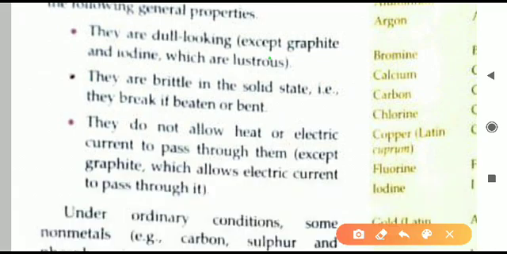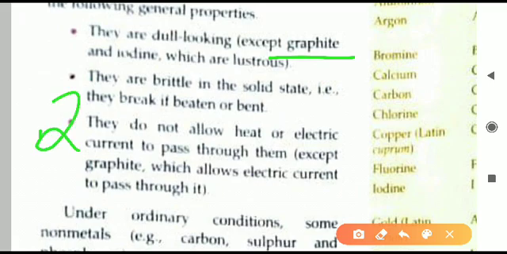Let us see here. An example is graphite. You can see it in the pencil lead. The pencil lead is made of graphite and it is shining. You can see it in the daylight. If you see, it will shine at some corners. At the edges it will shine. So graphite is one non-metal which is shining.